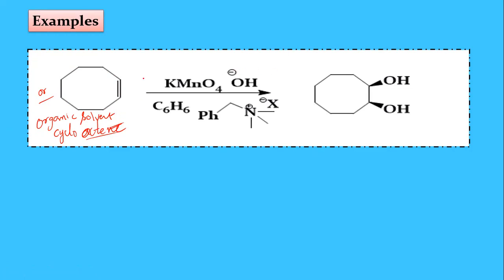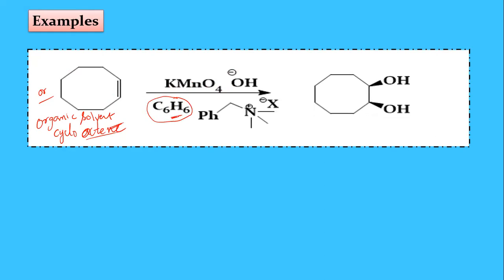So in this reaction, in the presence of KMnO4, and this is benzene, the organic solvent. We use this benzene to dissolve the cyclooctene.